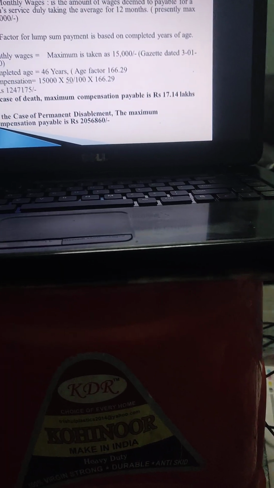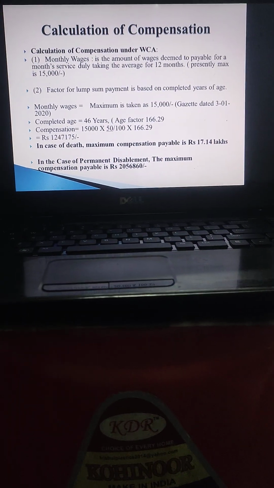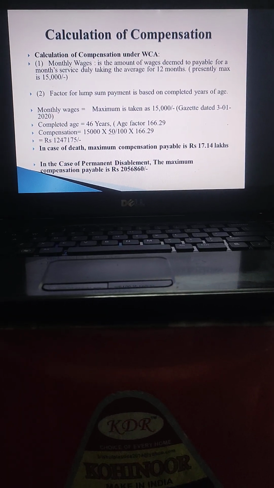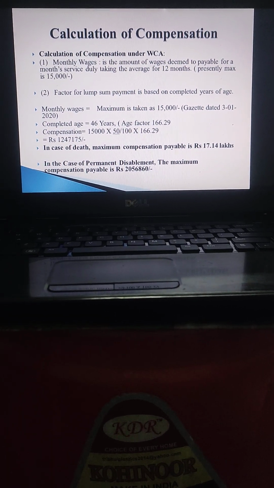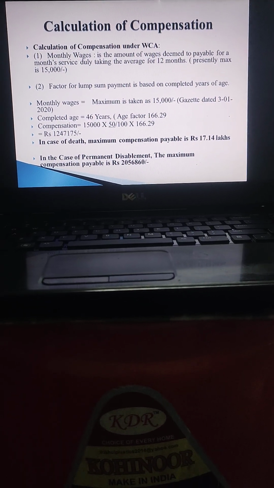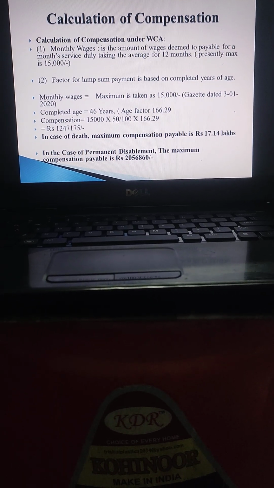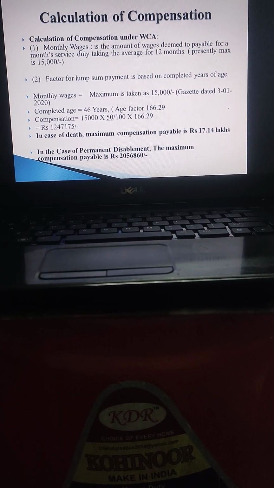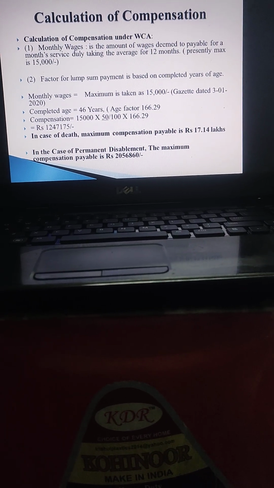Presently it is 15,000 rupees, and the factor for lump sum payment is based on the completed years of age. Monthly wages means maximum is taken, say for example 15,000. So let us take an example. Completed age is 46 years. Age factor is 166.29.